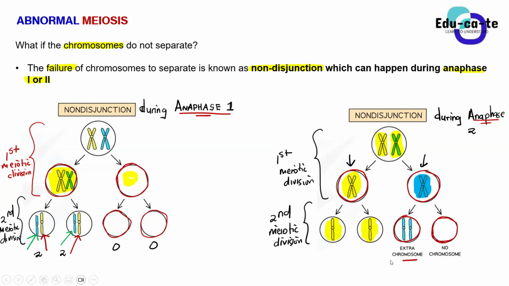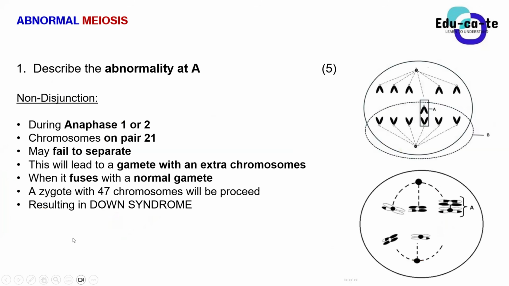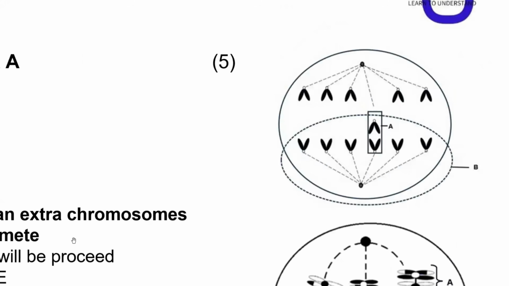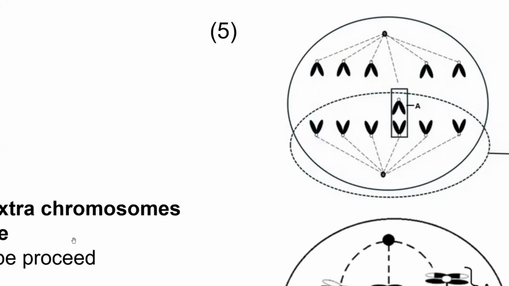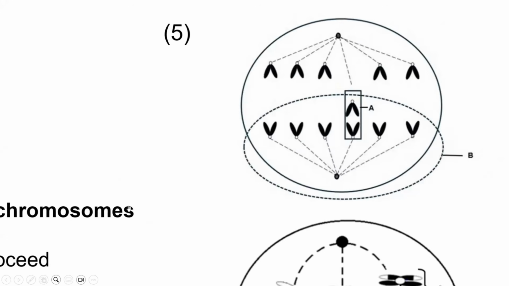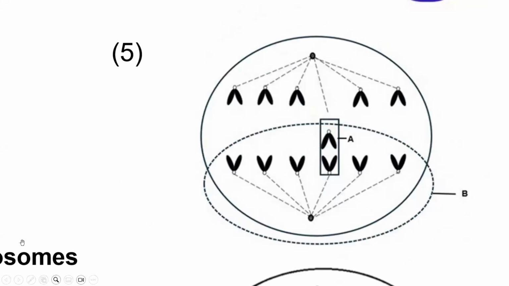But let's look at how that works out. All right, guys, a question would come in this way. They will just ask you to describe the abnormality at A. So you should be able to identify non-disjunction from diagrams such as this one. Can you guys see this diagram clearly? Yes, sir. All right, so what process is happening here?